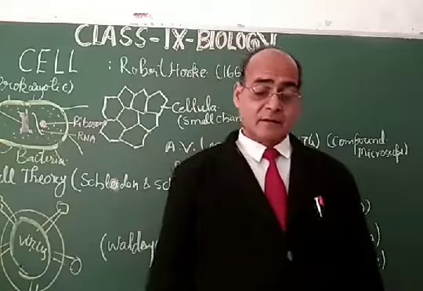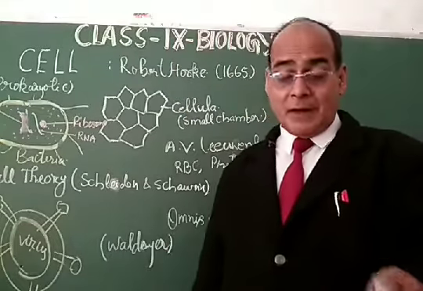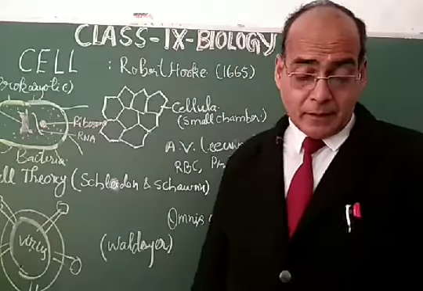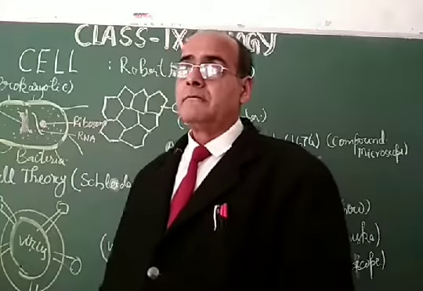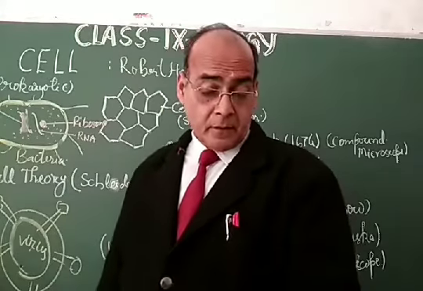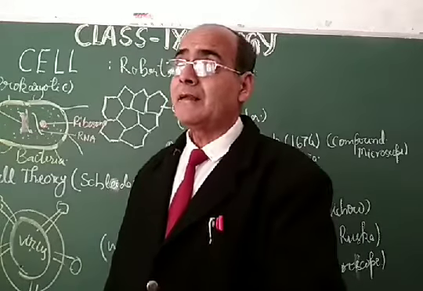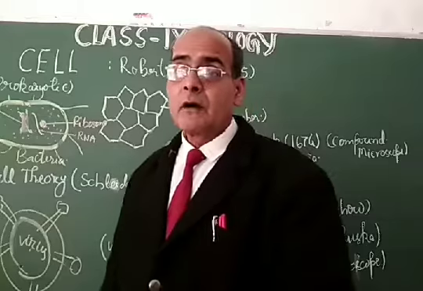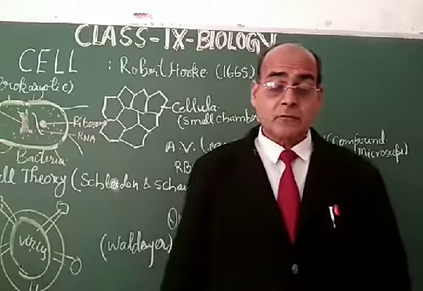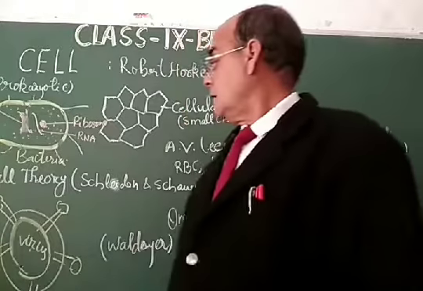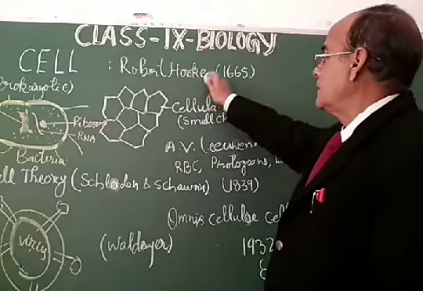As far as cell division is concerned, the prokaryotic cells divide by fission or budding, and that is called amitosis. While the eukaryotic cells get divided by the process of mitosis and meiosis. So my dear students, this is all about the history of the cell.